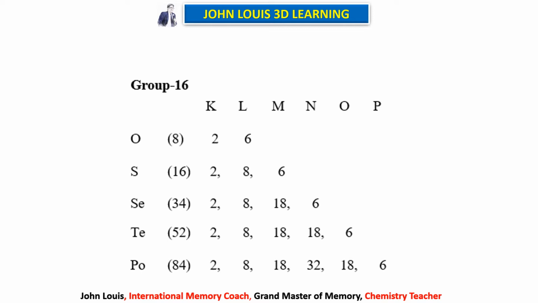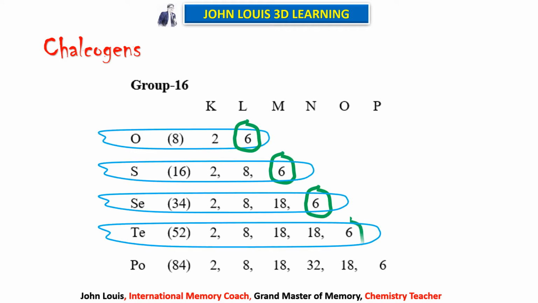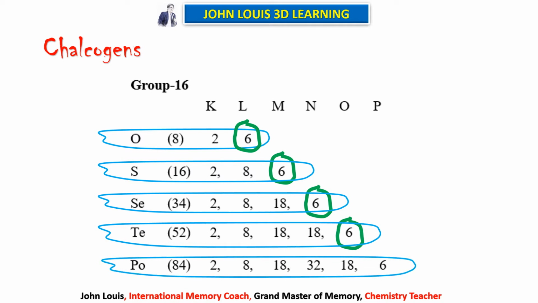What are they? Oxygen, sulfur, selenium, tellurium and polonium. They all have 6 electrons in the outermost orbit. But in the penultimate orbit, there are not 8 electrons. Therefore, they cannot lose electrons to attain stability.